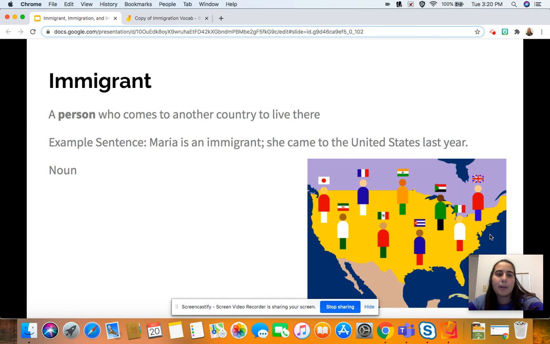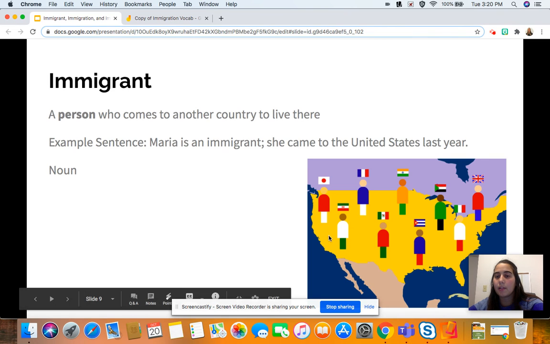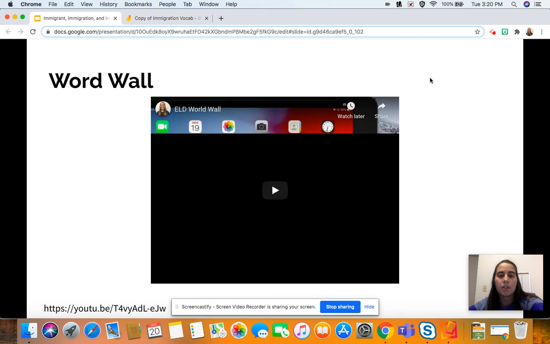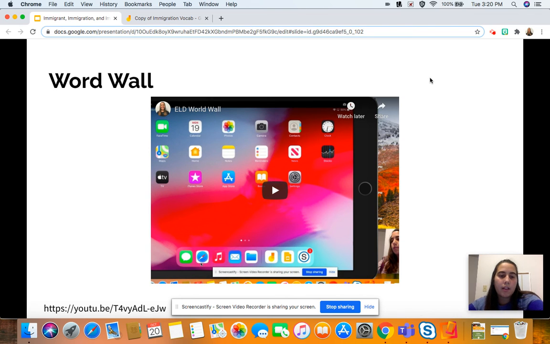And our last word is immigrant. An immigrant is a person who comes to another country to live there. So now we're focusing on the person. This is an individual who comes to that country to live there. An example is Maria is an immigrant. She came to the United States last year. An immigrant is a noun. This picture, I think, does a good job of reminding us that immigrant is a person because of all the people in the picture. So what we're going to do is create a word wall, which will be your assignment for today.